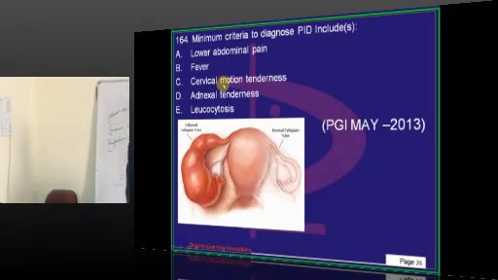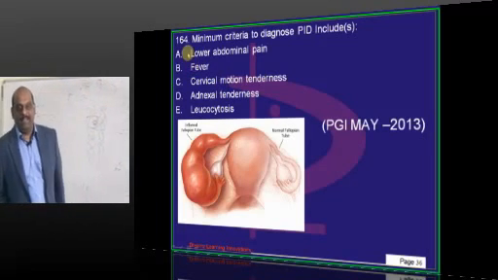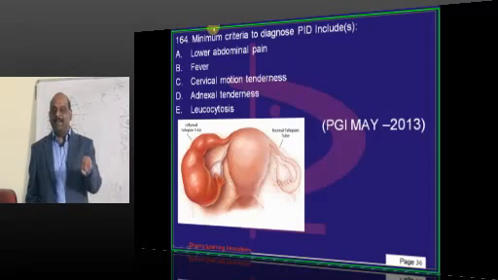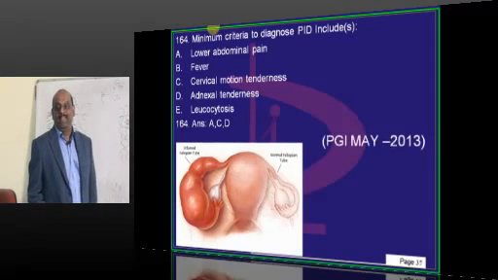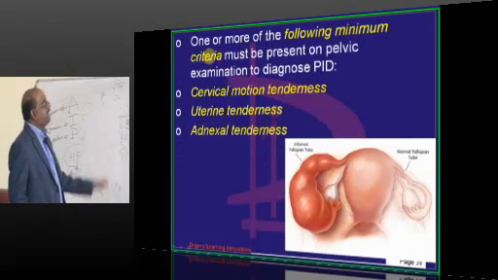Then doctor, what are the minimum criteria for diagnosing pelvic inflammatory disease? You may know pelvic inflammatory disease, but you may not know what are the minimum criteria as defined by the ACOG, American College of Obstetricians and Gynecologists.